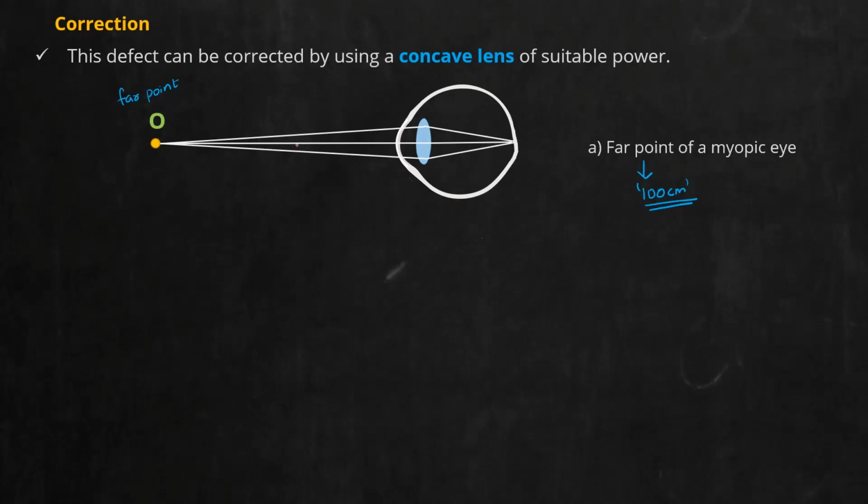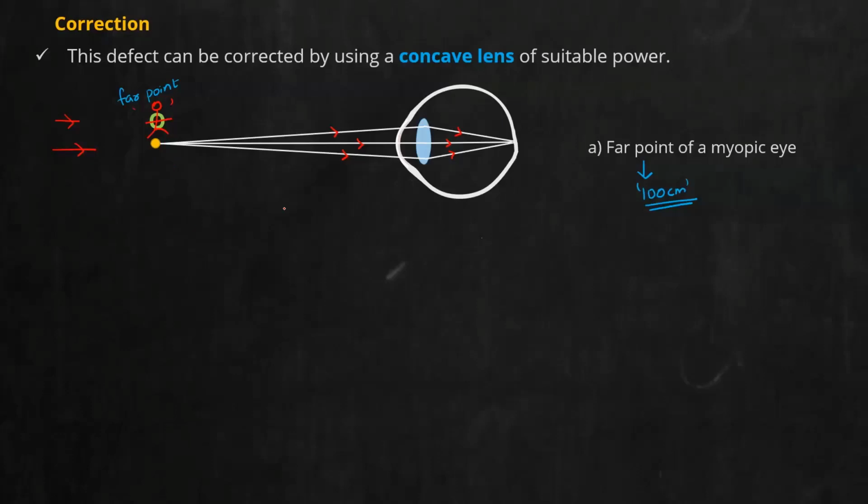And again, I am repeating, in all the diagrams, I have not marked the arrows. So whenever you draw the diagram, you should mark the arrows correctly. Without arrows, all the diagrams will be meaningless. So there is no issue when the object is placed at the far point. That is, if a person comes and stands here, this person can clearly see the particular person. That is his face. Everything will be clear enough. No issues.